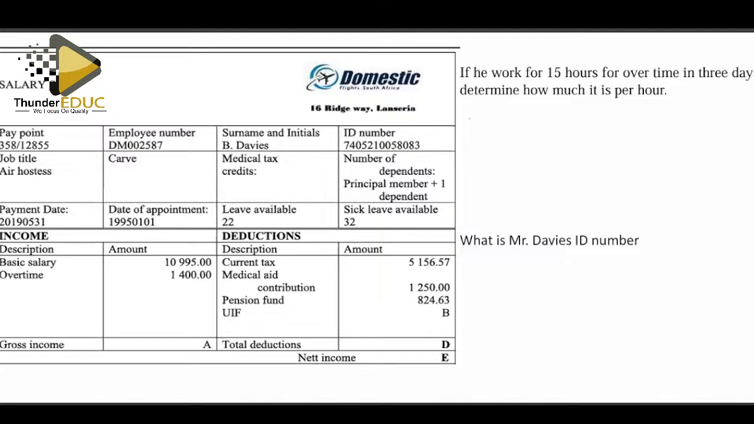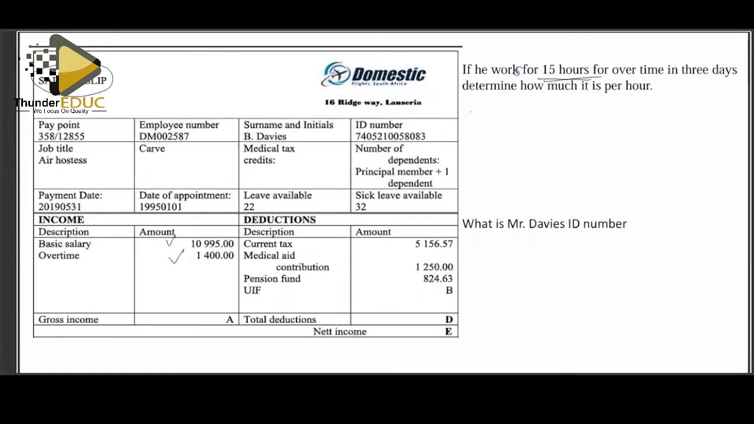Hours here. All right, this is grade 11. Let's look at the possible scope here. They gave us what we call a pay slip, and this pay slip has the basic salary and overtime. They are telling us he works 15 hours overtime in 3 days. Determine how much it is per hour.